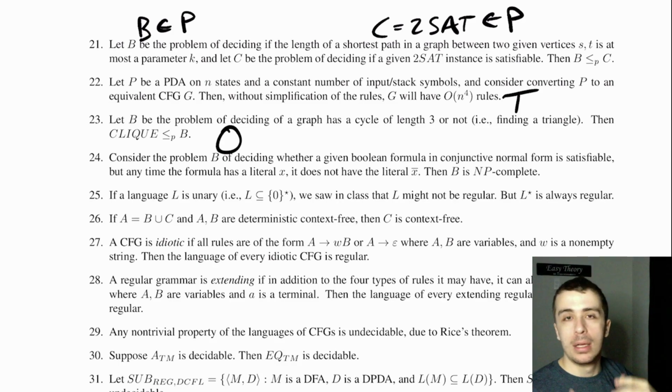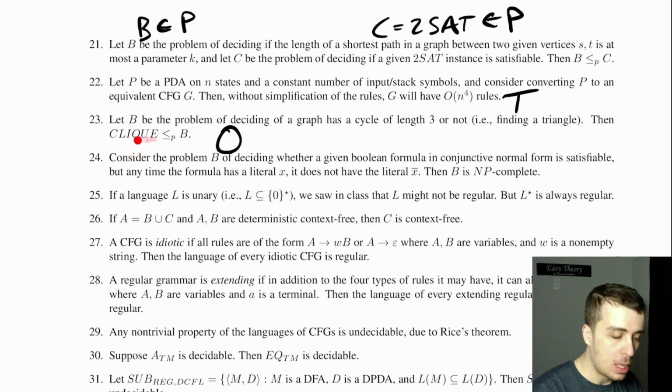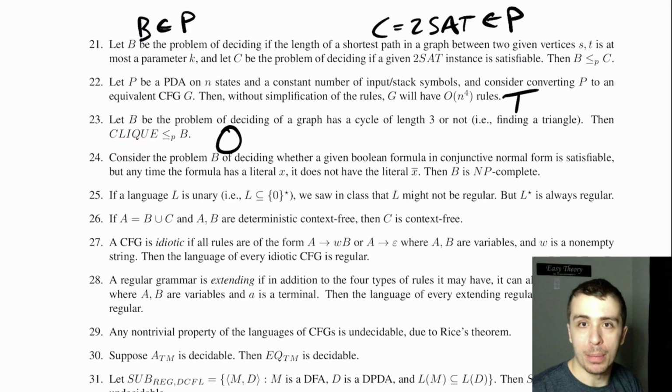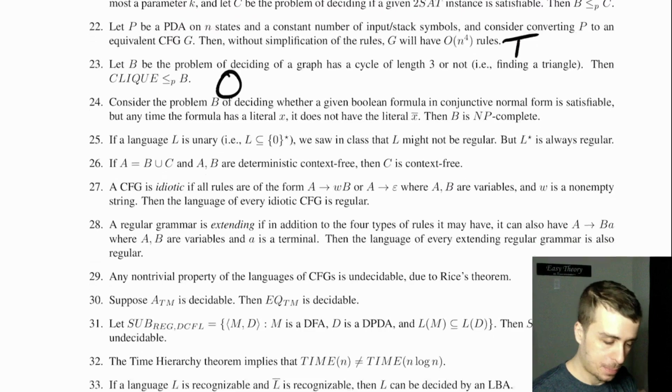enumerate all choices of 3 vertices and then check if there's a triangle for each one of them. So it's polynomial time solvable, but clique we don't know to be polynomial time solvable. If it were, then this would be true. If P equals NP, then this would be true, but we don't know the answer to that.